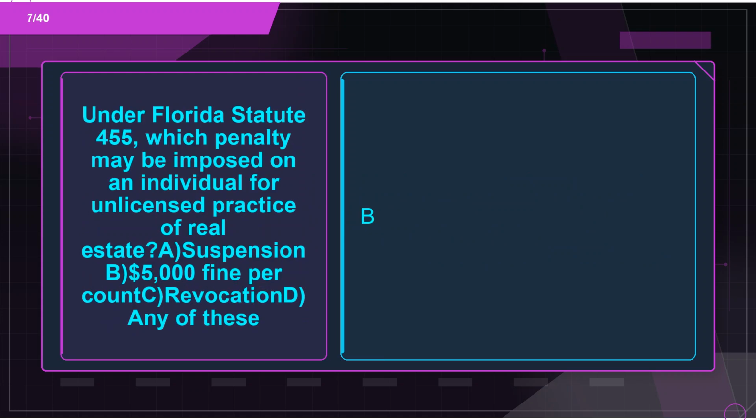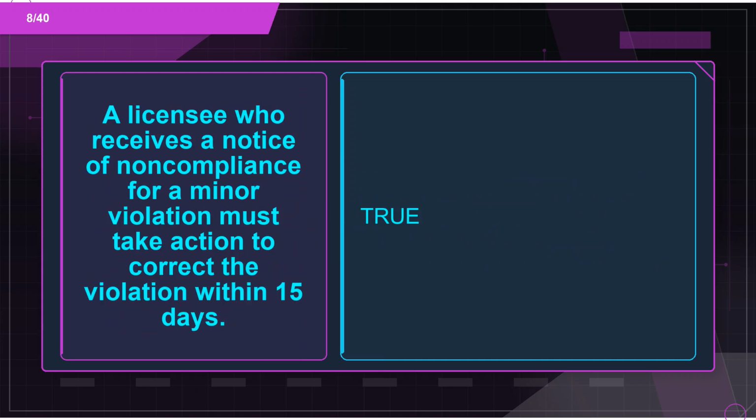Flashcard 7. Term: under Florida Statute 455, which penalty may be imposed on an individual for unlicensed practice of real estate? A. Suspension. B. $5,000 fine per count. C. Revocation. D. Any of these. Definition: B. Flashcard 8. Term: a licensee who receives a notice of noncompliance for a minor violation must take action to correct the violation within 15 days.